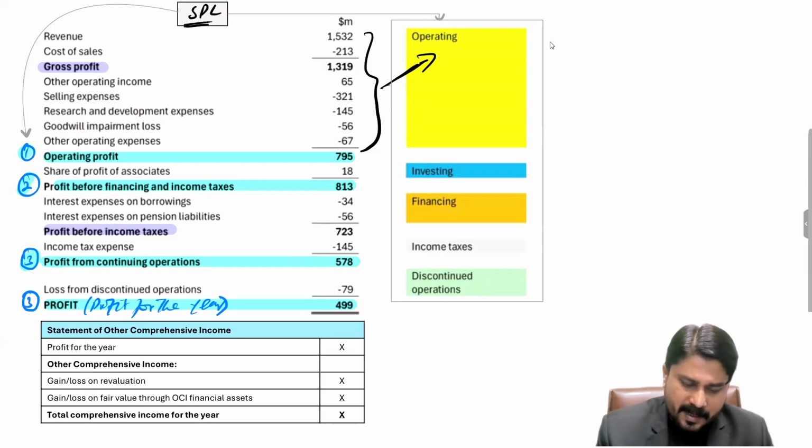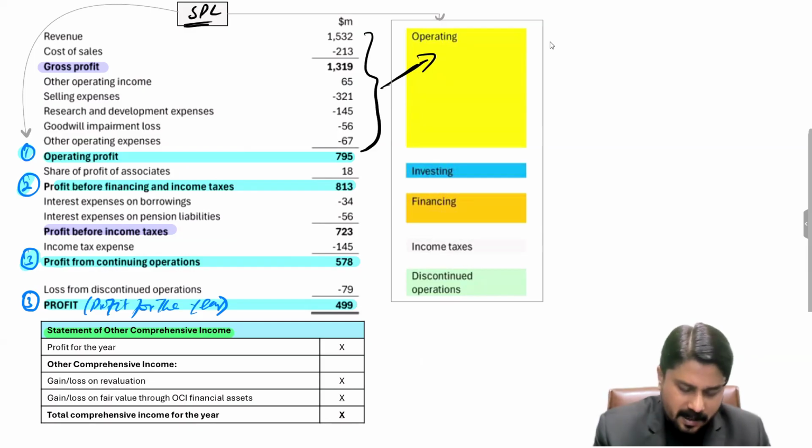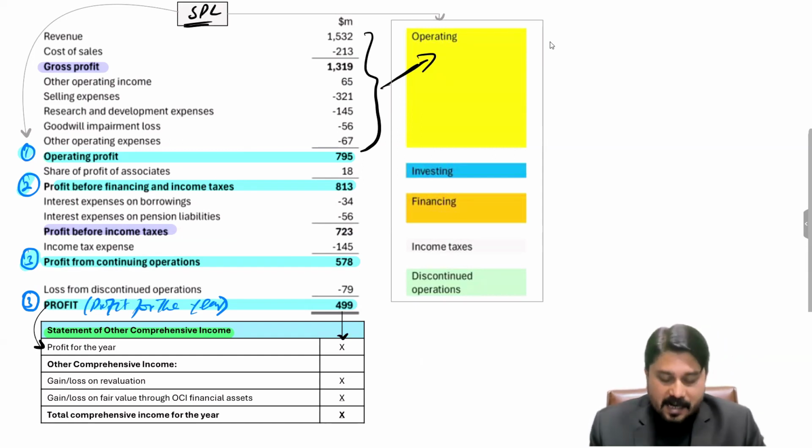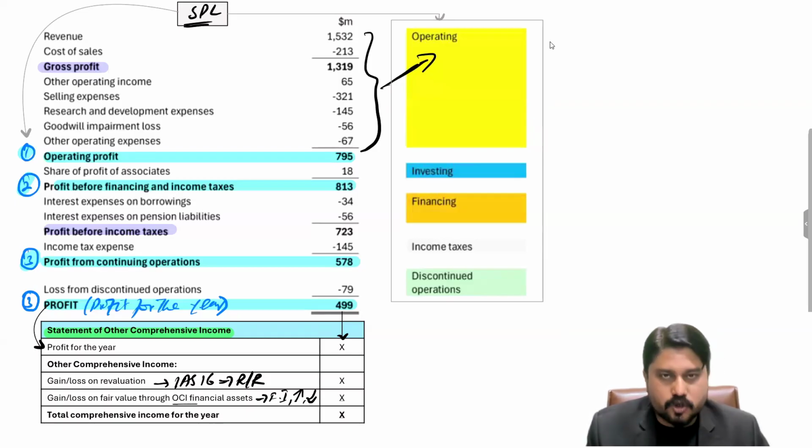Thereafter, if a company has certain changes in other comprehensive income items, we can make this heading the statement of other comprehensive income. The same amount of profit will be considered over here, the profit or profit for the year. That will be the starting point for preparing the other comprehensive income. And thereafter, IAS 16 revaluation reserve is to be considered over here. And from financial instruments, if there is any increase or decrease in value for OCI items, remember we do study that in financial instruments.